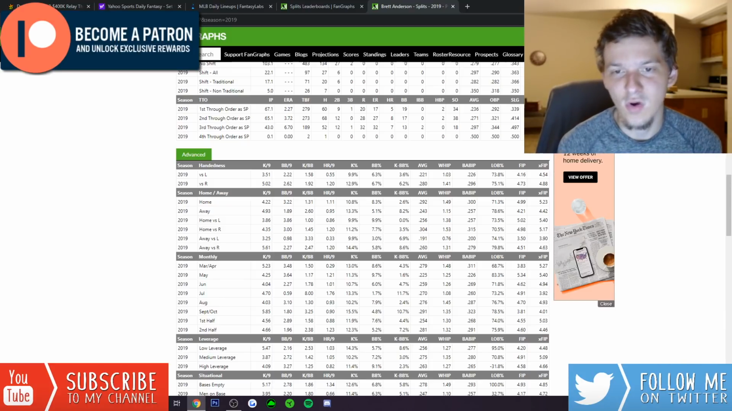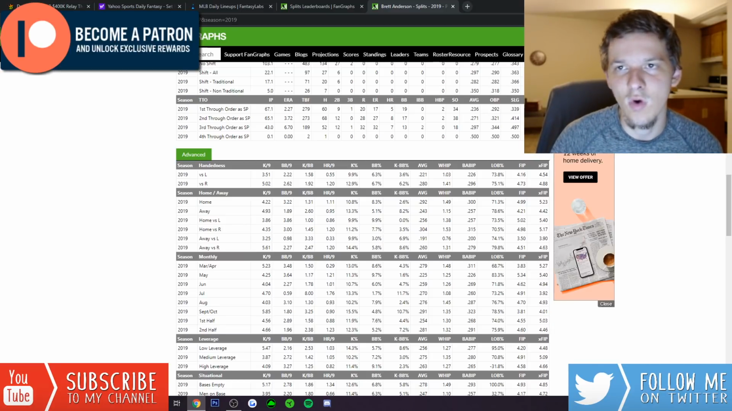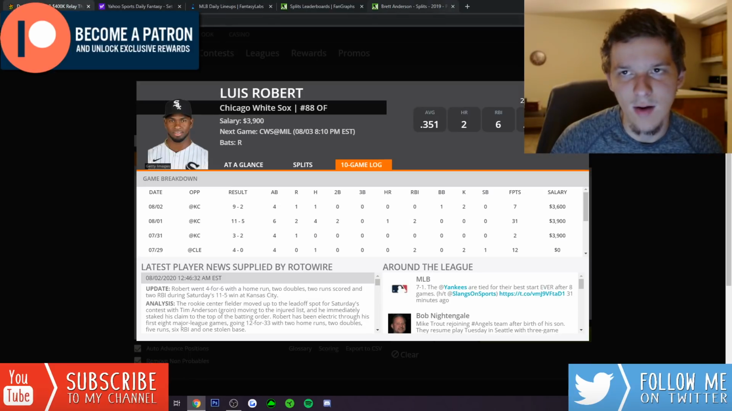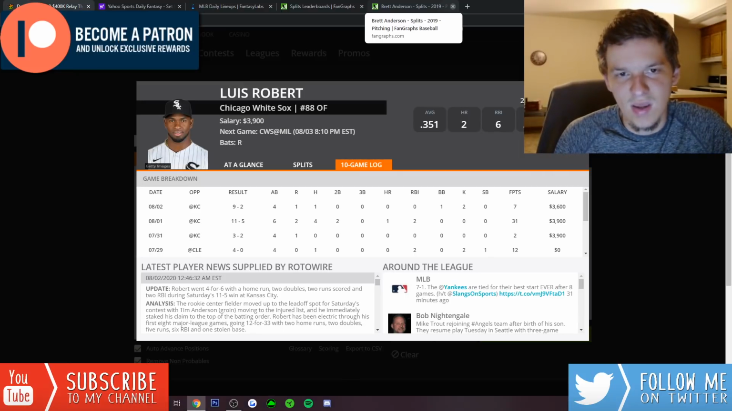Talking about his strikeouts, though, I mean, literally a 10% K rate to lefties, 13% to righties. Like, this dude doesn't get any strikeouts. So that's something I'm not really worried about here. Although Luis Robert does strike out a lot, I'm not really worried about that with a pitcher like Brett Anderson who doesn't really get strikeouts.